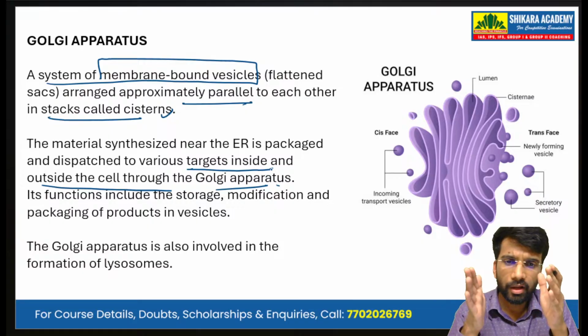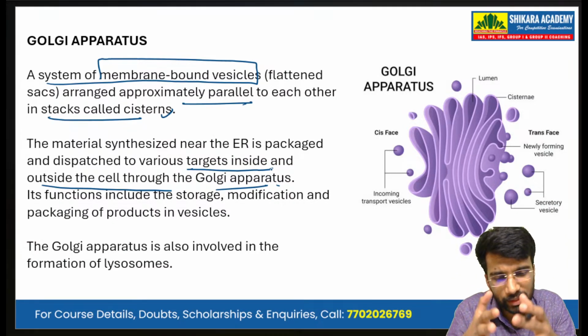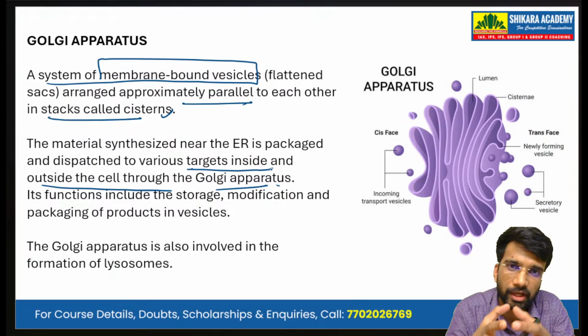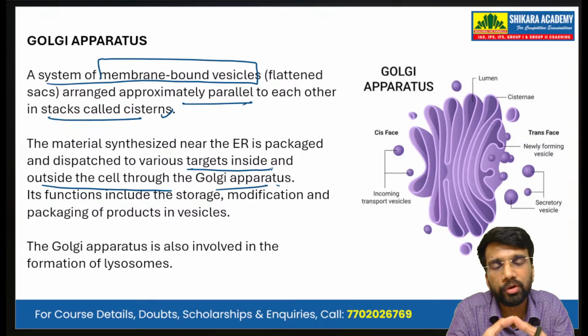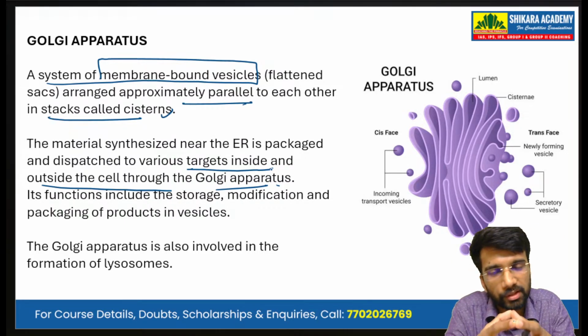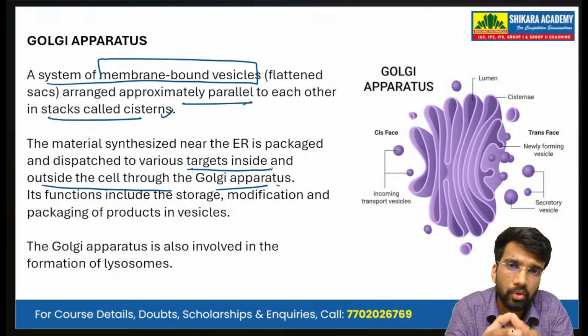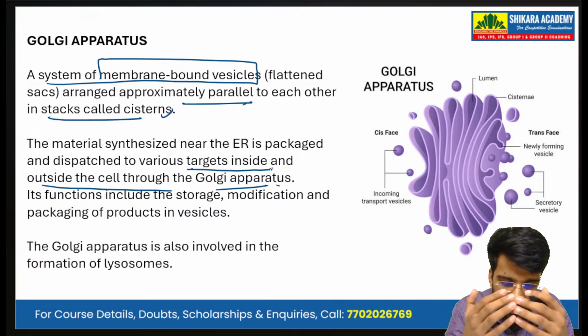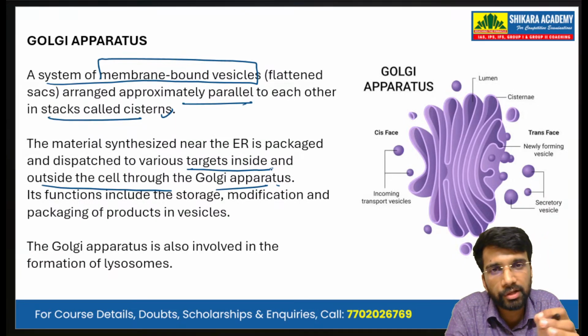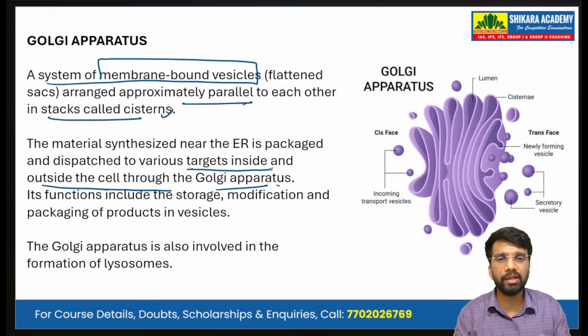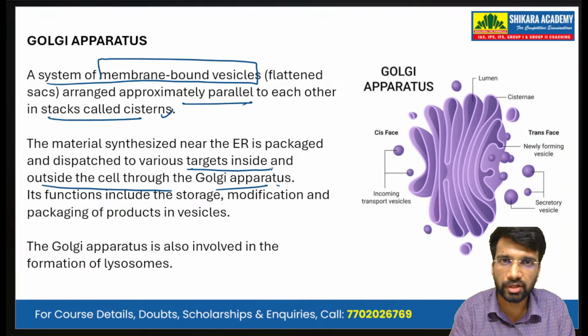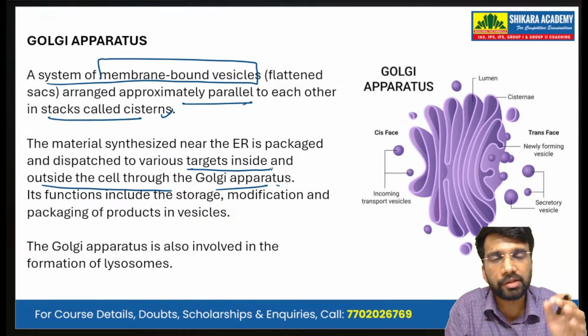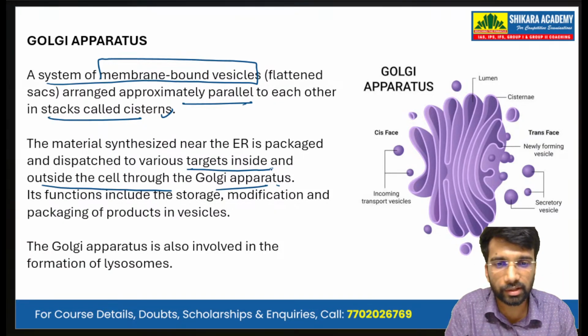So the endoplasmic reticulum is like a factory site which has produced the proteins or the substances that are essential. Now, that substance arrives at the Golgi apparatus and is packed and dispatched to certain target areas, whether the target area is inside the cell or outside the cell.